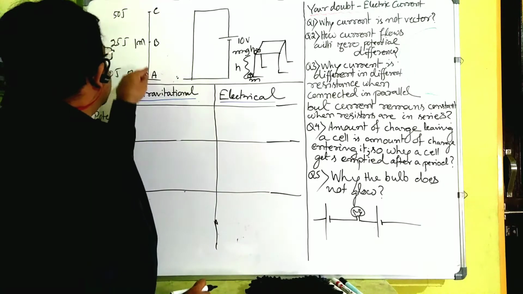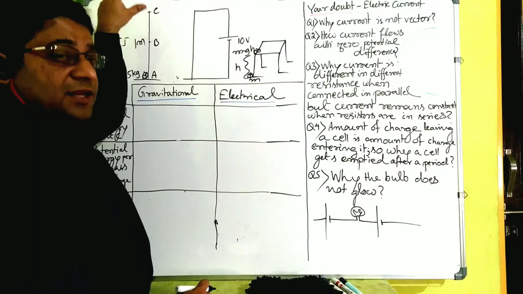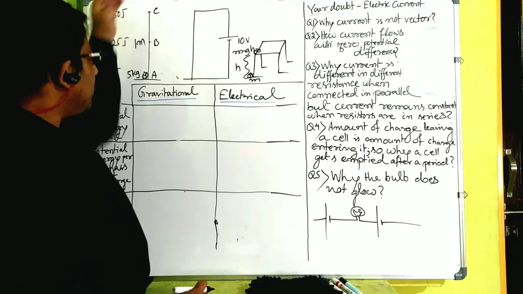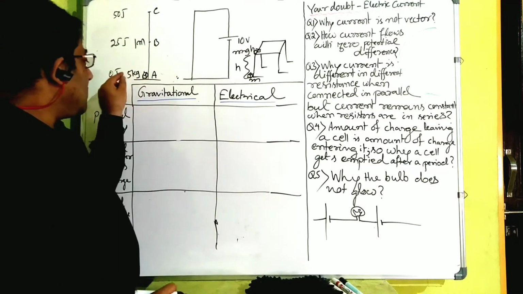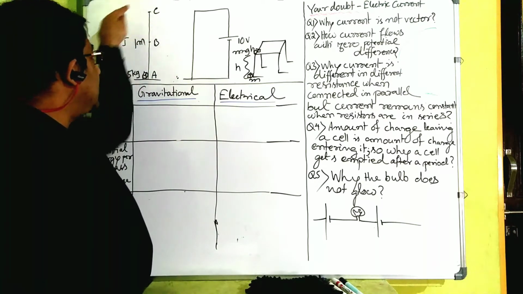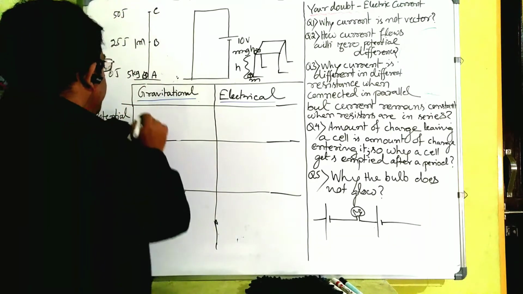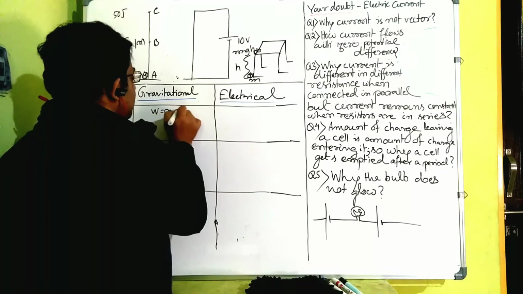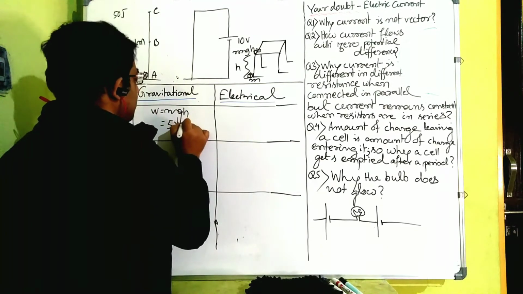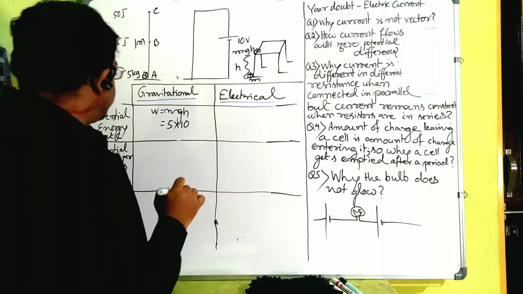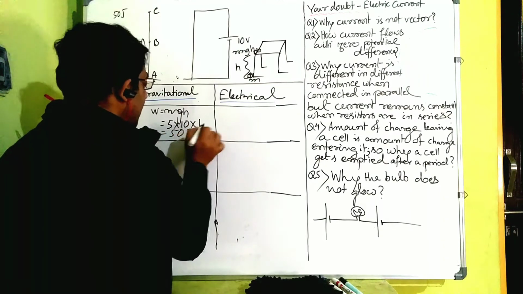Let us say consider this, some height is there. Let us say this height is 1 meter, like a table having 1 meter height, and you are lifting a block of mass 5 kg through this height. When you move from A to C, how much work do you have to do? W is equal to mgh. Mass is 5 kg, g is assumed to be 10 meter per second square, acceleration due to gravity, and h is 1 meter, so 50 joule of work has been done.